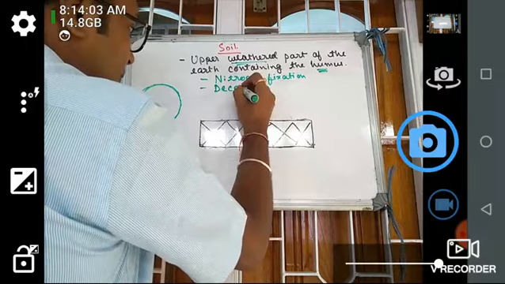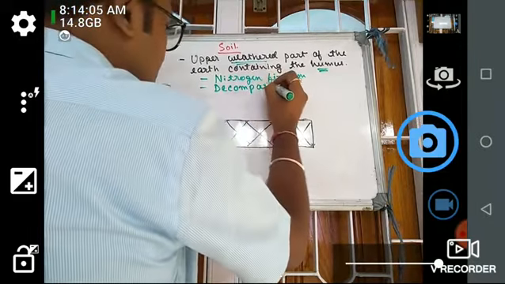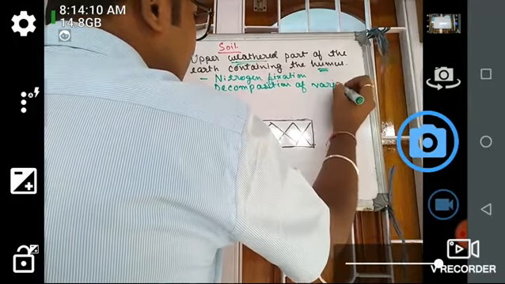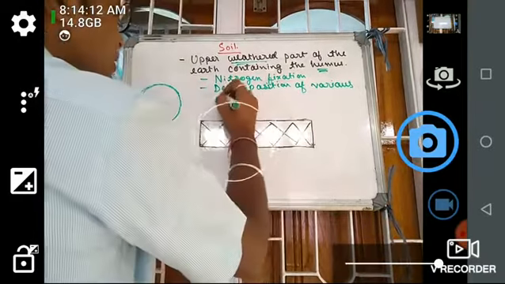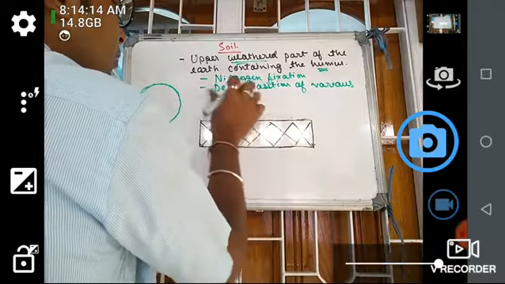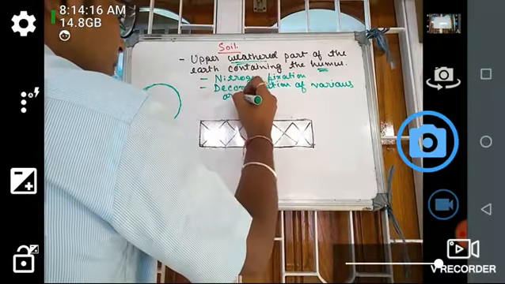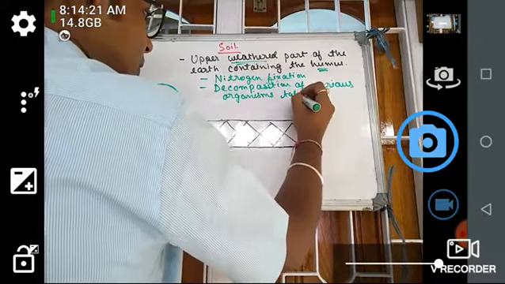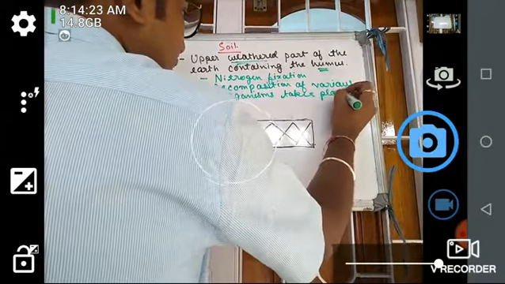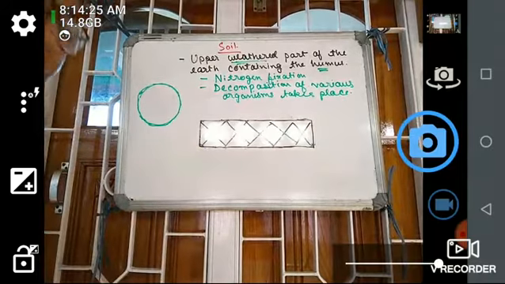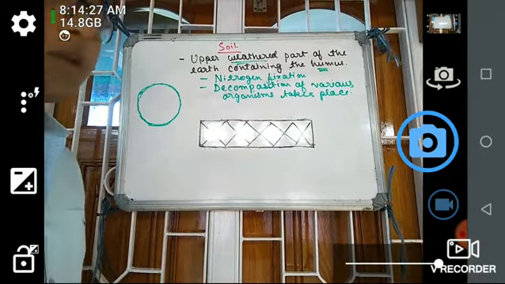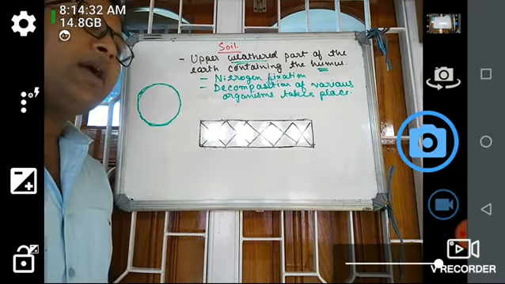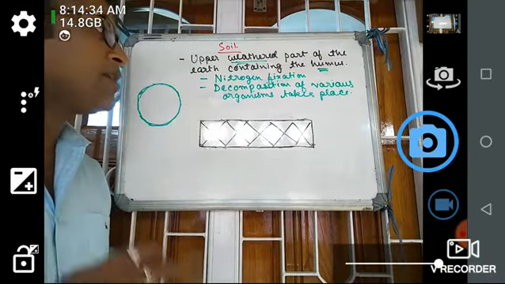Okay, so next, decomposition of various plants or various organisms takes place in the soil. For example, if an animal dies, it gets into the soil, then it gets decomposed.